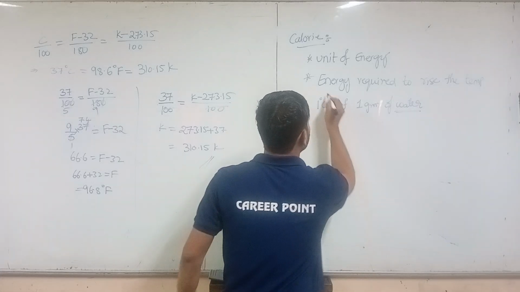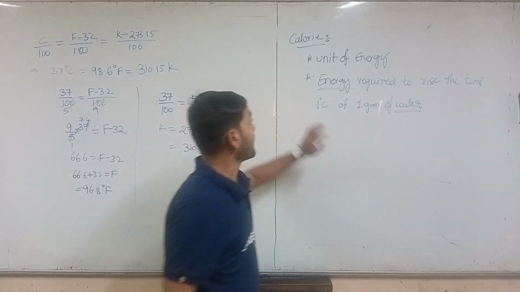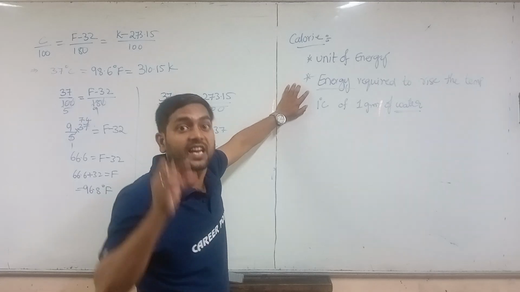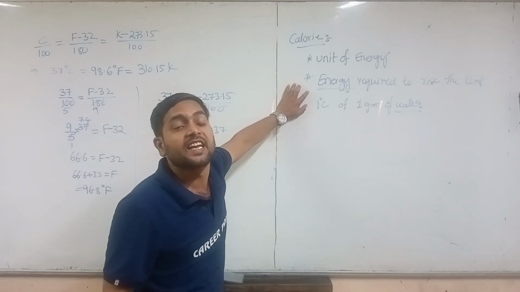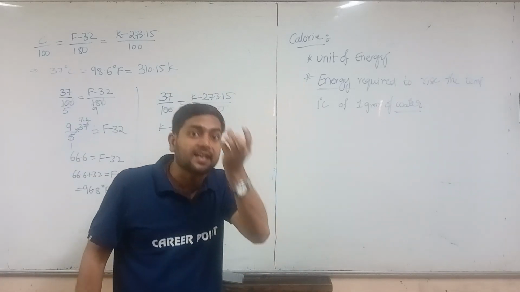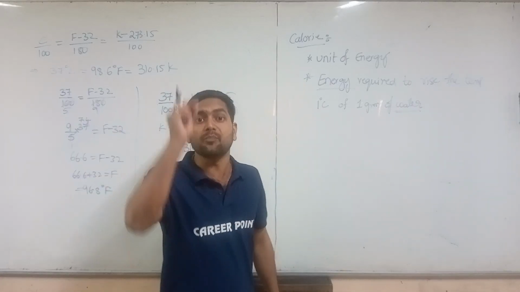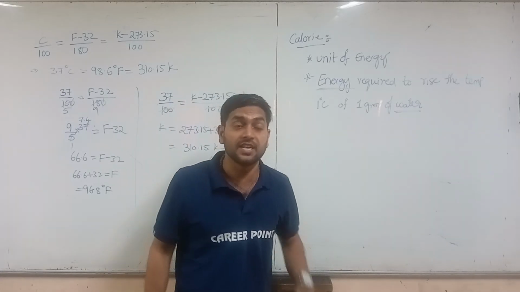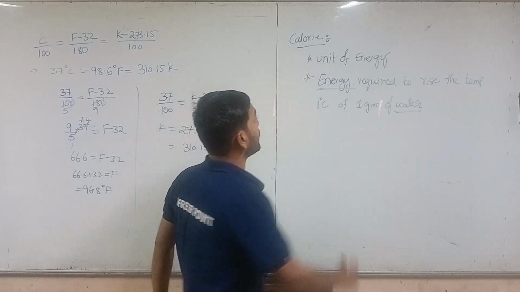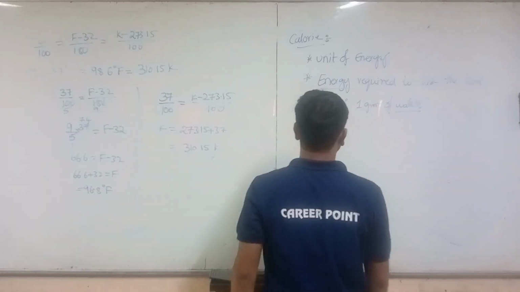Right? So here we are having the energy. In heat we are going to discuss heat energy. We need to understand that it is heat energy. So how much heat energy is required for 1 gram of water to raise the temperature by 1 degree Celsius is called the calorie. Right? So calorie is the unit of energy.